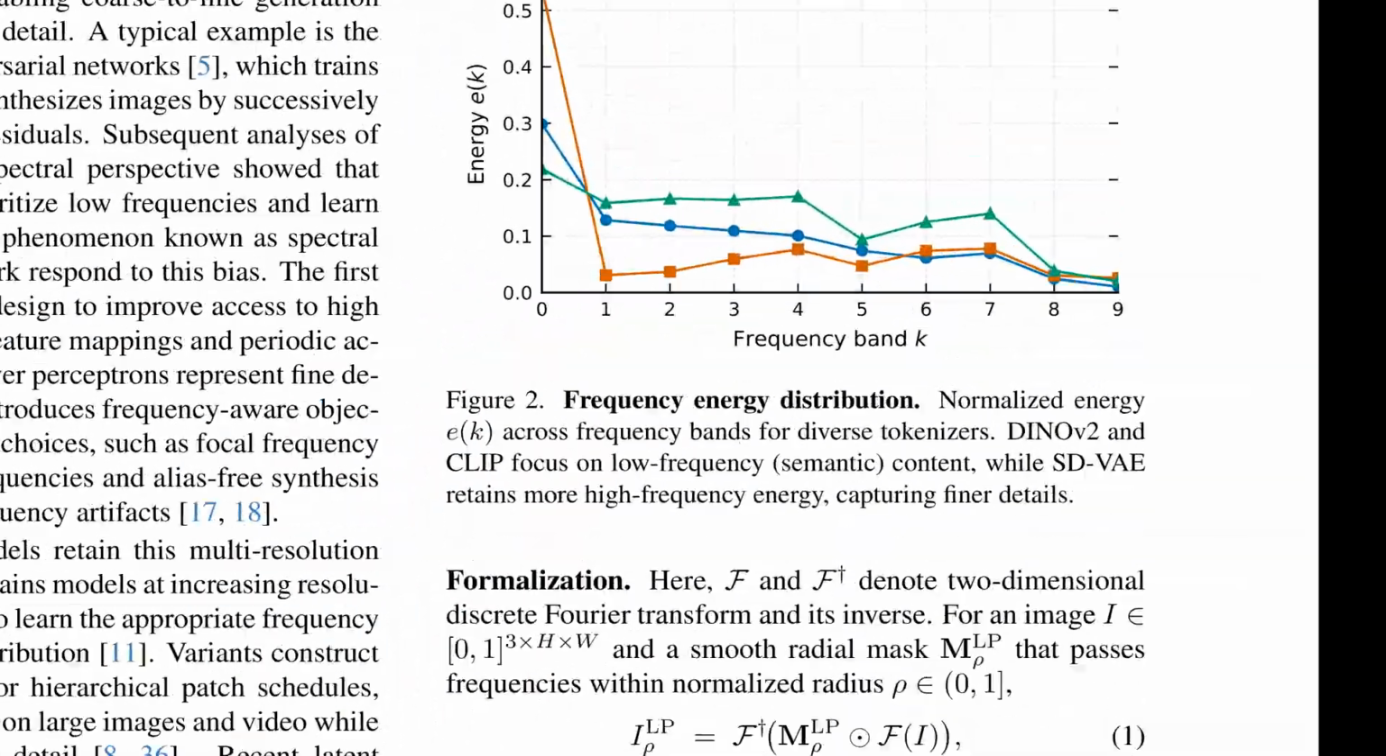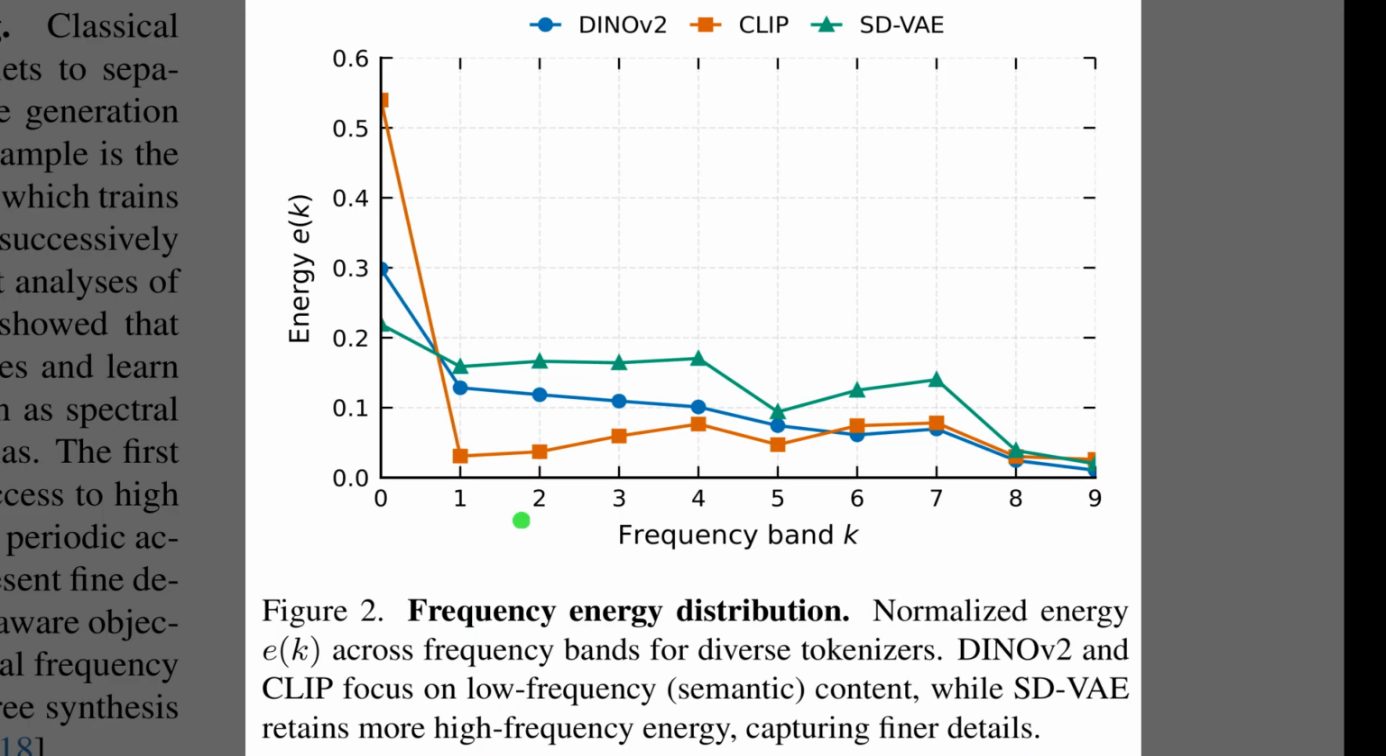Figure 2 makes the Prism hypothesis concrete by showing where different encoders spend their representational energy across frequency bands, where low frequency means broad shapes and semantics, and high frequency means edges and textures. The full plot summarizes normalized energy versus frequency band K. The left side at band 0 shows DINOv2 and CLIP peaking strongly, which matches a semantic focus. The green SD-VAE curve stays higher into mid and high bands, so it preserves more fine detail.